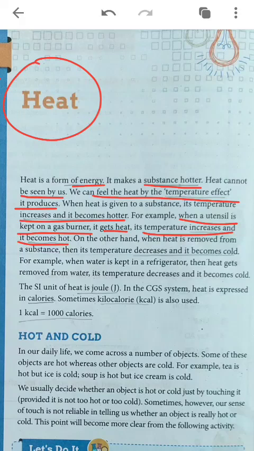Now, if we are giving heat to a substance, it gets hotter. If we are removing heat from a substance, it gets colder. Here it is written, when heat is removed from a substance, its temperature decreases and it becomes cold. For example, if water is kept in a refrigerator, it means we are taking the heat out from the water, so the temperature of the water decreases and it becomes cold.